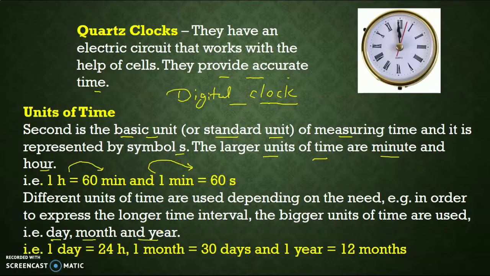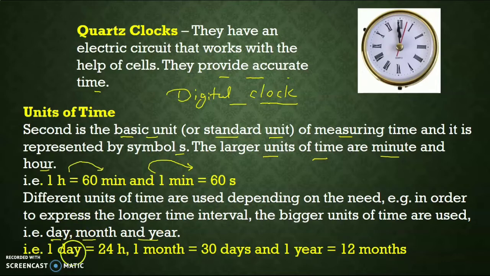If the activity is not able to complete in a day, we will use month. If it is not able to complete in a month, we will use year. Such as the total time taken by a crop to fully grow will take a month, and the time taken by earth to complete one revolution of the sun is calculated in years. So it totally depends upon the activity, how much time it is taking. On the frame of the time, we will use the unit of the time.